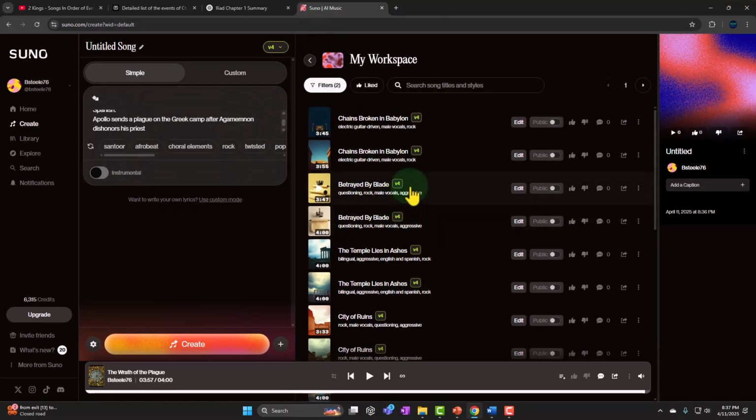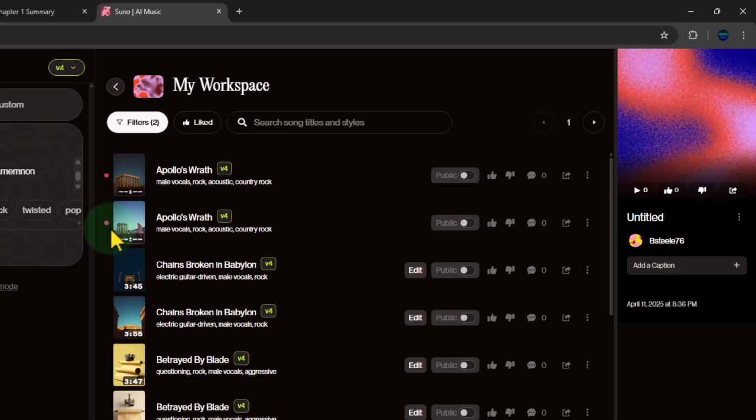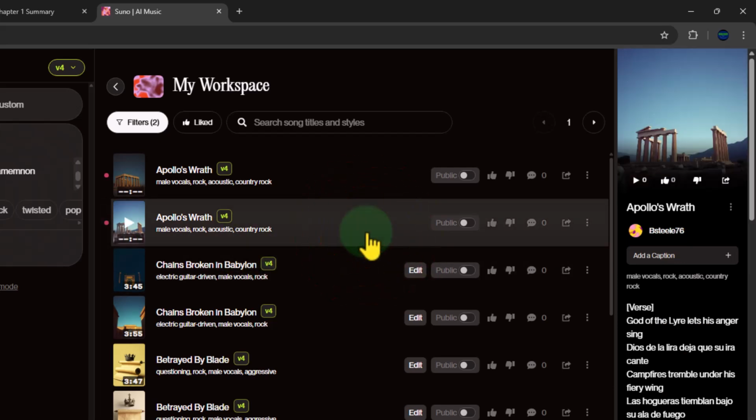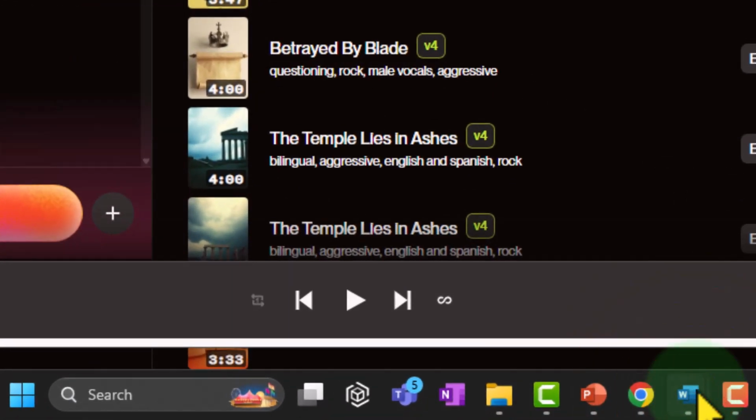So here's what it came up with: Apollo's Wrath. And the new ones that you haven't clicked on yet will have this little dot on when you log out and back in. So that's currently the way it is. Now notice I can't edit it right yet. So what I'd like to do is basically copy and paste the title. Unfortunately, there's no real way I can copy it, so I've got to type the title in this way.